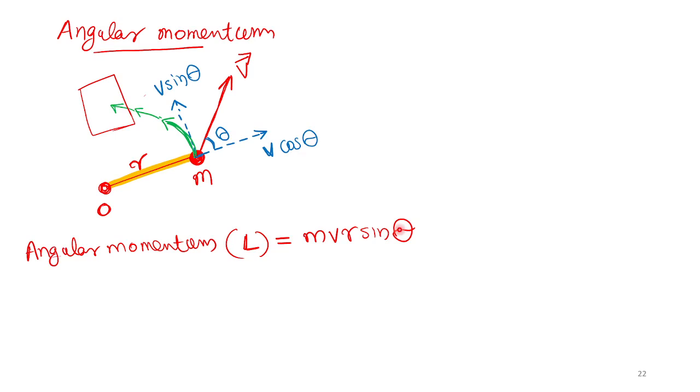m v r sin theta. Memorize the formula. Why are we defining it like this? Let me write in this order. The mass has a role in determining the strength of the motion. R has a role in determining the strength of the motion. v sin theta has a role in determining the strength of the motion. So angular momentum represents the strength of the rotation. Change the order: m v r sin theta.